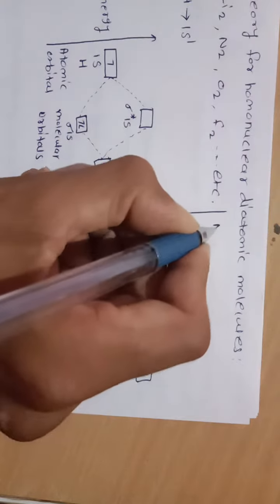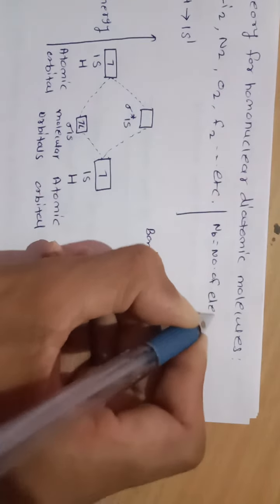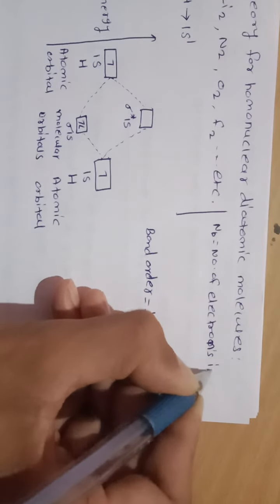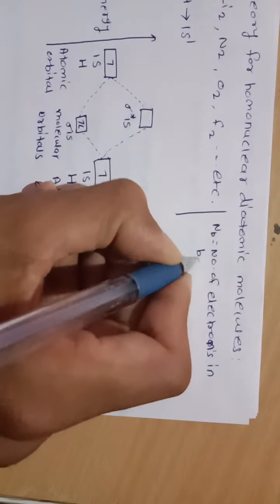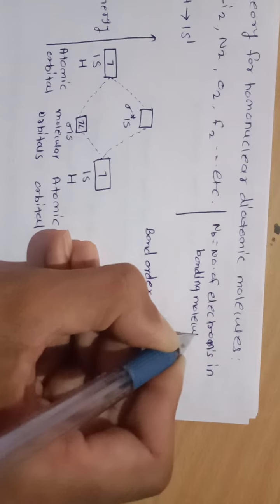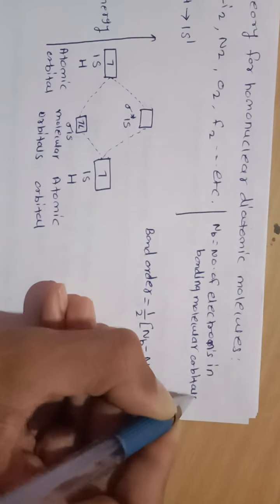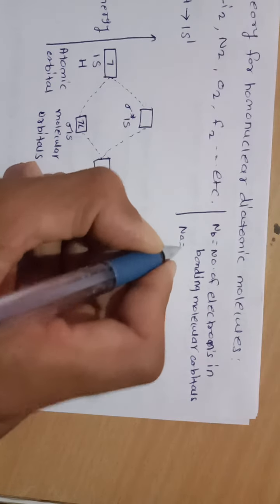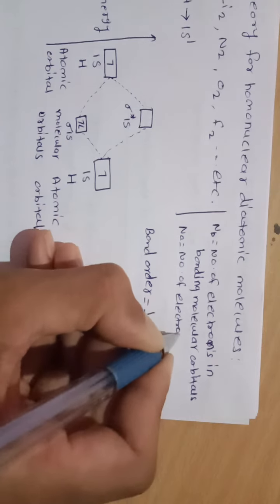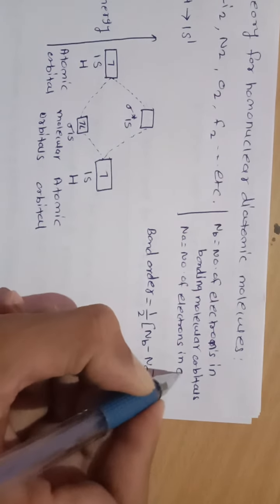Here Nb means number of electrons in bonding molecular orbitals, and Na means number of electrons in antibonding molecular orbitals.